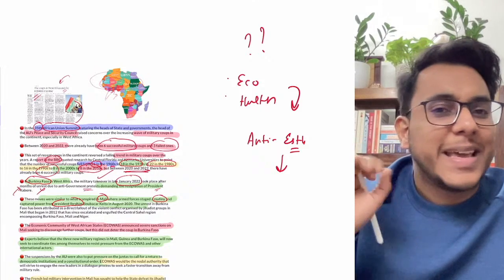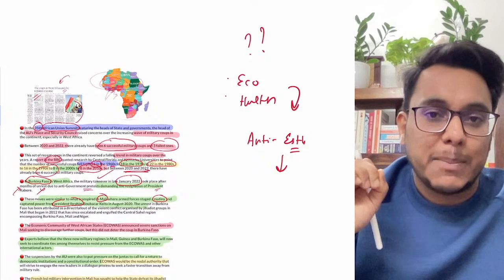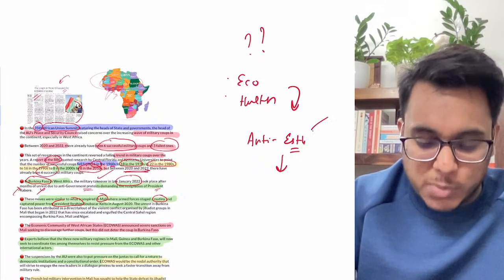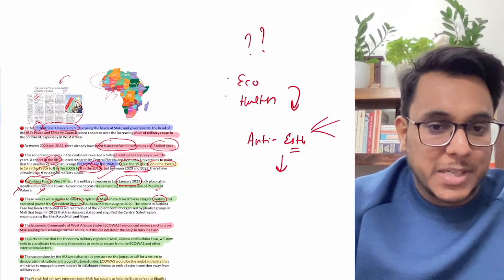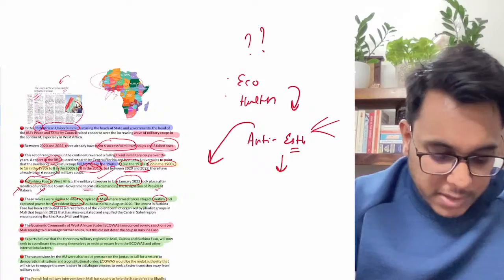But up till now there is no credible empirical evidence that wherever the military or a coup has happened, some prosperity has come. It doesn't happen. But at that point of time, the anti-establishment sentiment is something which is supreme.